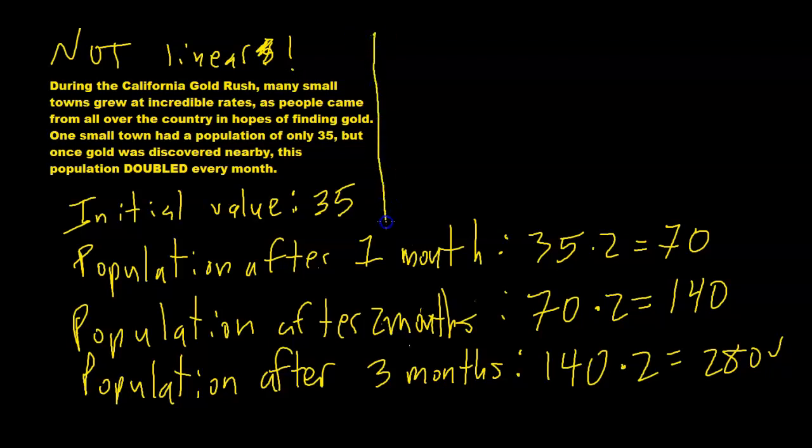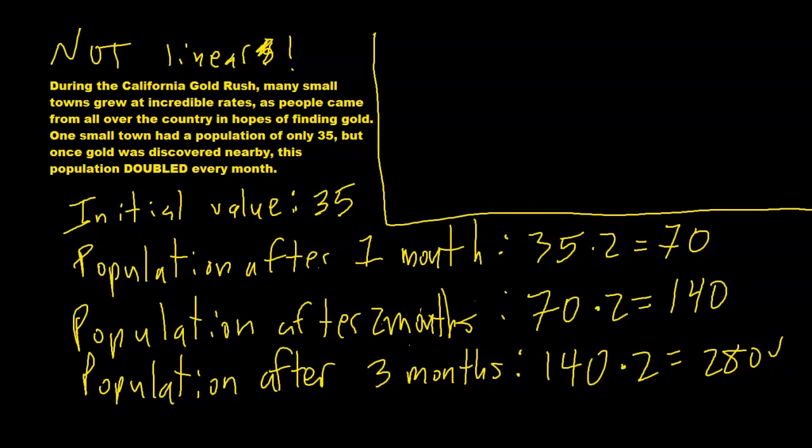Is it changing at some kind of rational rate? Is it changing according to a rule that we can identify? It looks like it is, right? It's changing by a constant factor, a factor of 2 each time. Instead of adding the same thing each time to get to the next value, we're multiplying by the same thing each time to get to the next value.